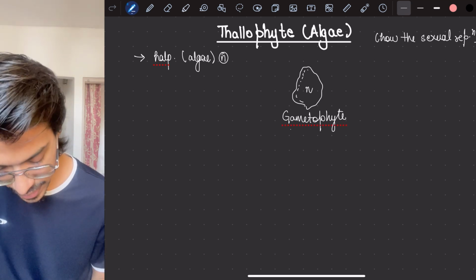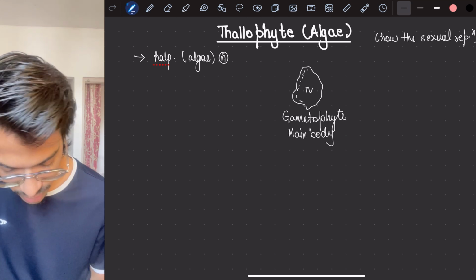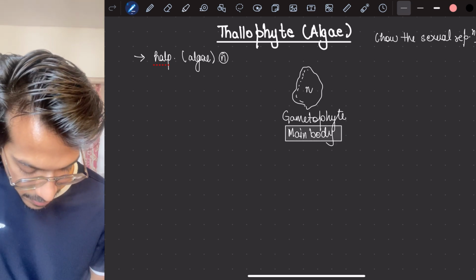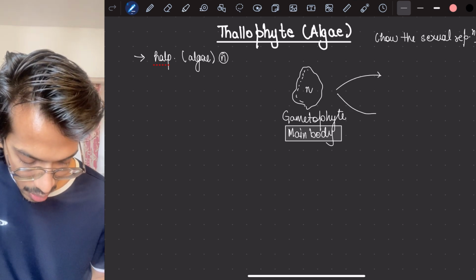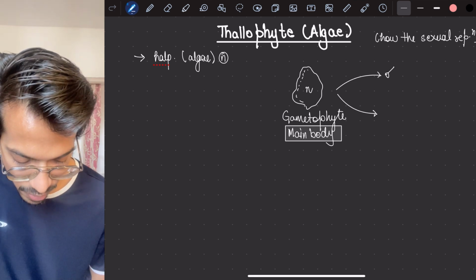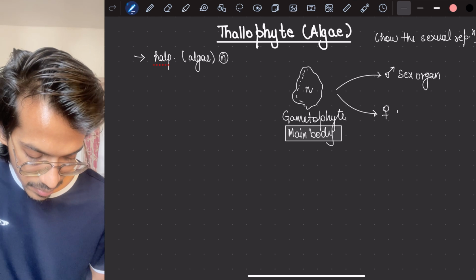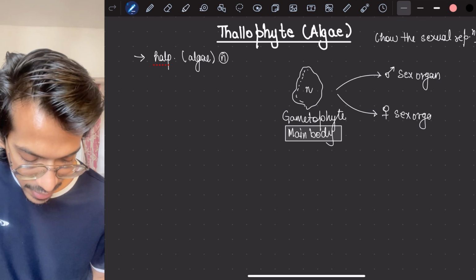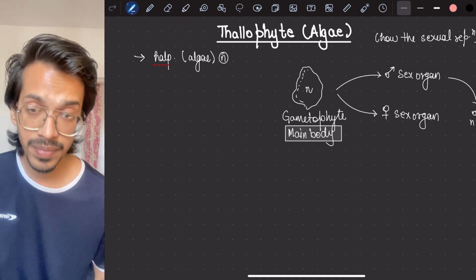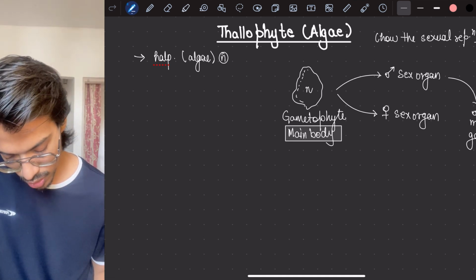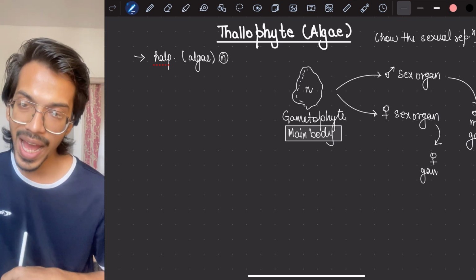Now they will have sex organs present, so there will be male and female sex organs. There is a male sex organ, there is a female sex organ. On the male and female sex organs, gametes will form. Here the male gamete forms, and here the female gamete forms, or we can call it the egg. What will happen? There will be fusion of these. Once the fusion happens, what happens?